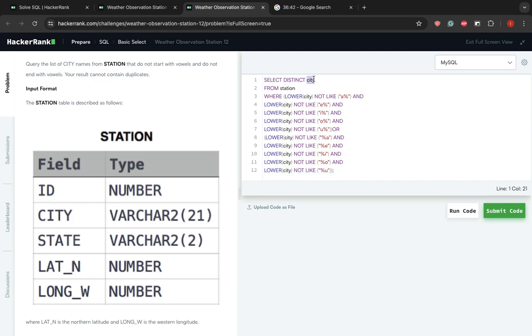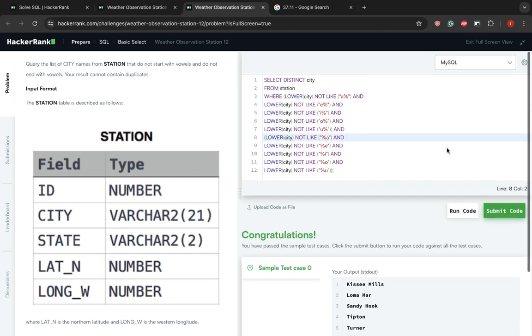So city, station, this requires just this small adjustment. Now, both these sections must be true for it to not be included. Let's run it.